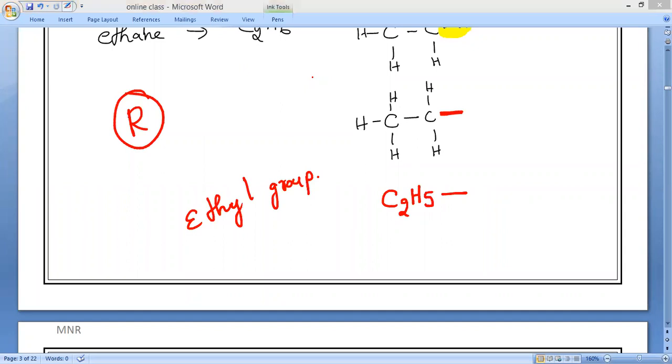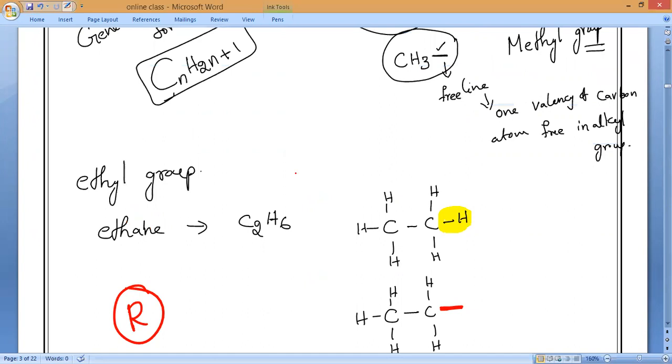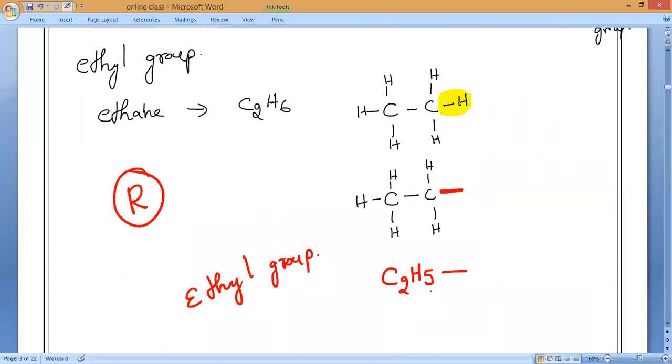Sir, how will C2H6 come? Ethane is C2H6, but here one hydrogen is removed. So C2H5 will come. The ethyl group is C2H5, Durga, but I am taking it from ethane. Is it okay, Durga?